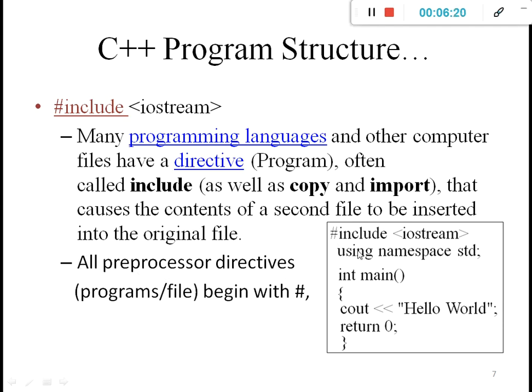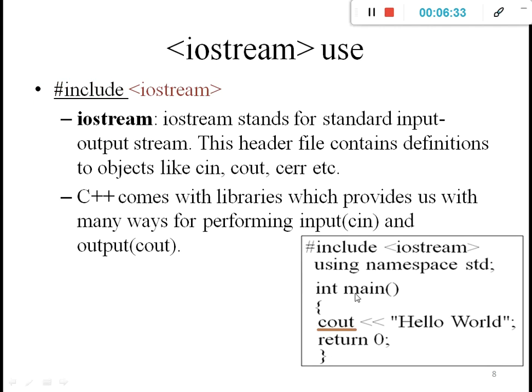If you want to add particular files to your original file, then you need to use a hash include. Include means include it with this program. That is the use of a hash include. Now we will understand what exactly the meaning of iostream is in this current program.